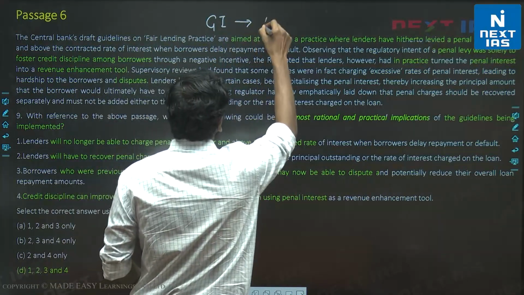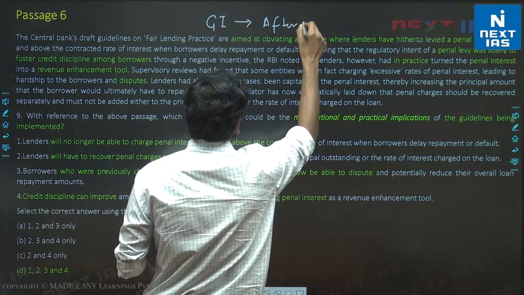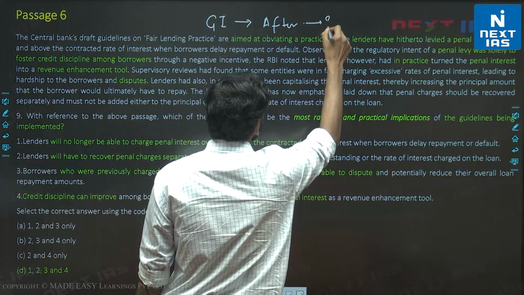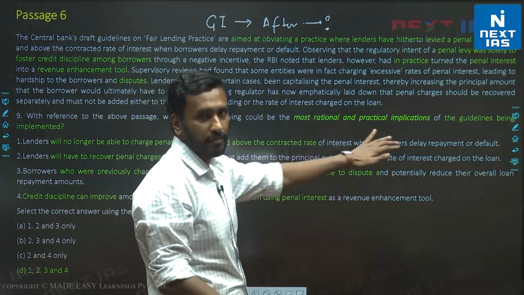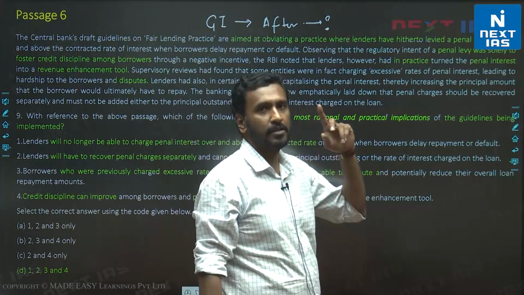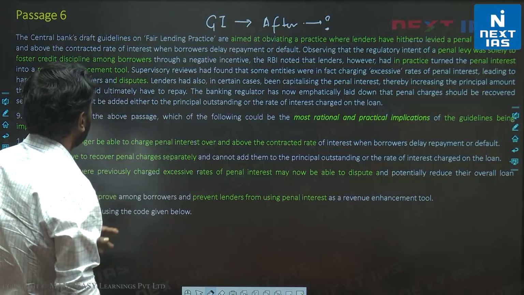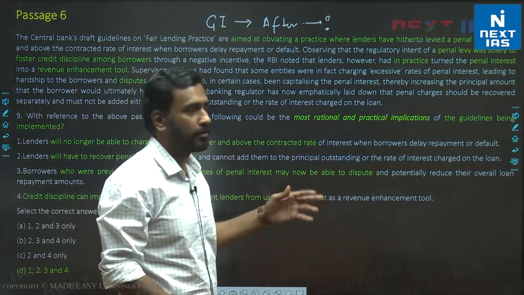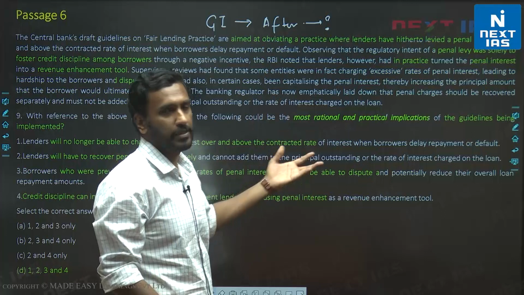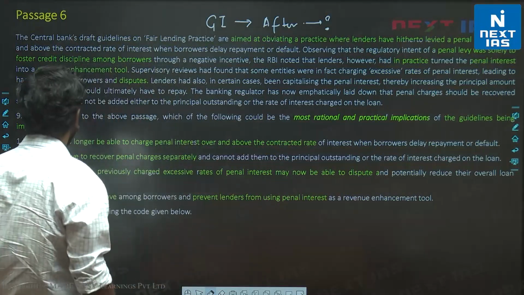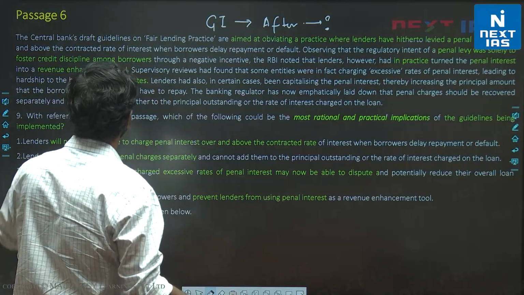What would happen after we implement them? What would take place? Right? This is what is being asked by the question. You need to have this clearly in your head. Otherwise, the options will seem confusing. Okay. The passage was a little difficult to read, but it's stuff that comes in the newspaper. It's a regular article that we can observe in the newspaper. So let's look at the passage.